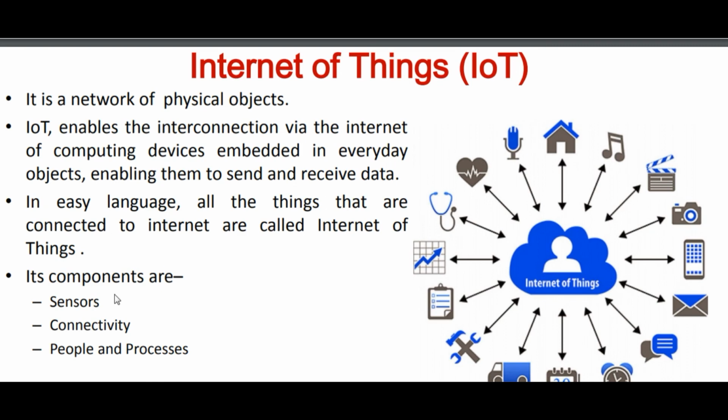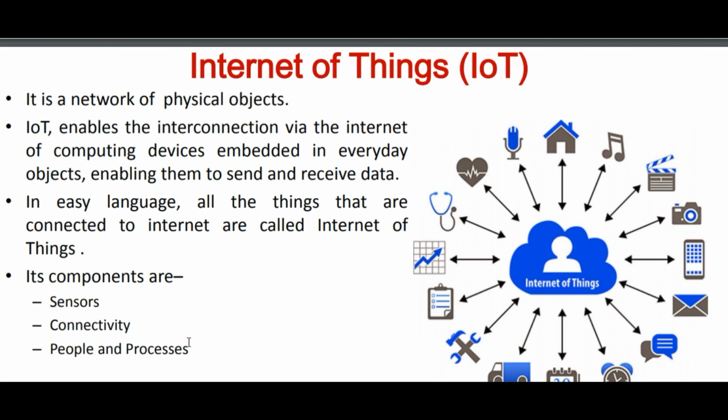Now its components are sensor, connectivity, people and process. Sensor: suppose you are using a fridge which has sensors to check and convert the temperature according to the weather. The sensor will sense the weather, and after that the control, I mean the CPU inside, will convert the temperature of the fridge or refrigerator according to the weather. So it is known as a smart fridge or refrigerator.